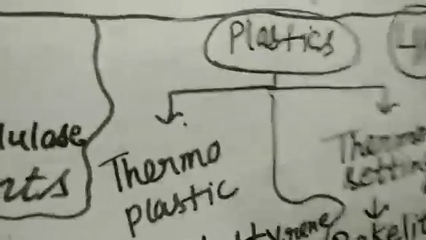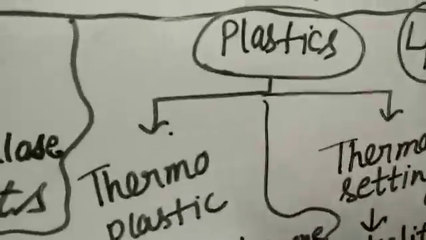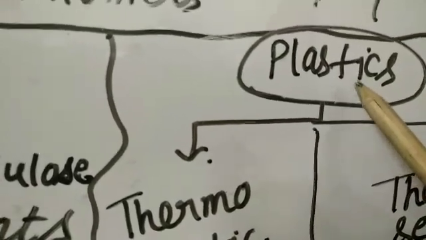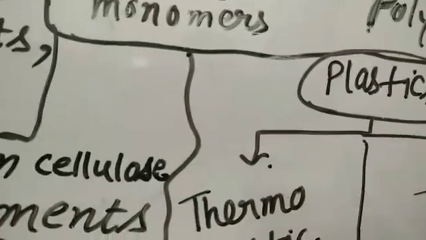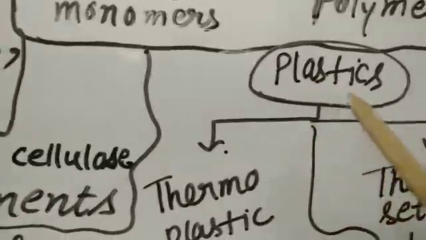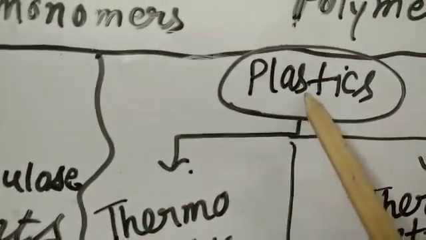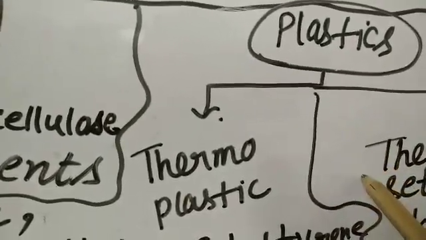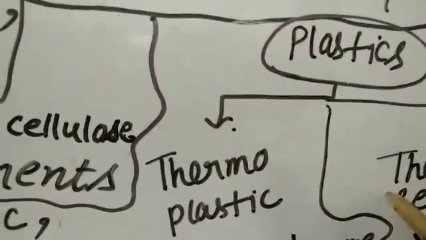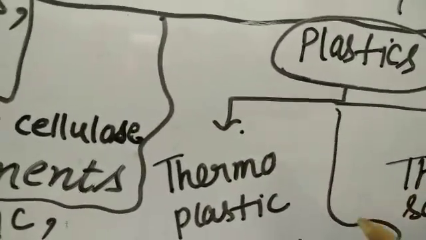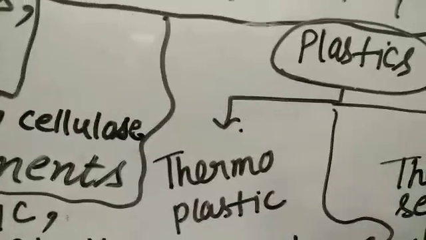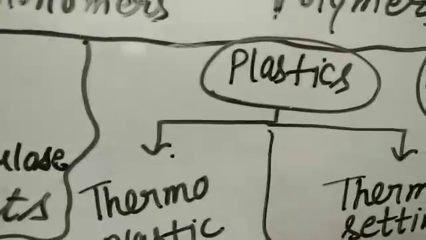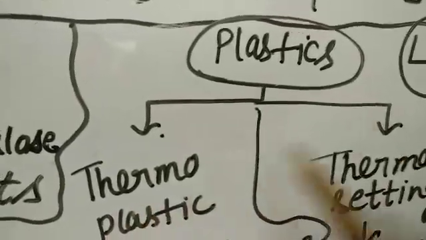Next we have the topic plastic. Obviously you have heard about plastic. You use plastic in your daily life, in school, in school tiffins, school bags, water bottles. Even in home furniture we are using plastic. In the kitchen too, in utensils we have some plastic utensils and some crockery. Even shopping bags are also made from plastic.